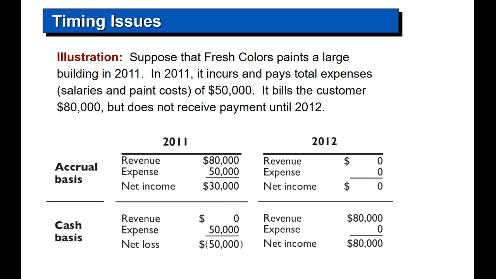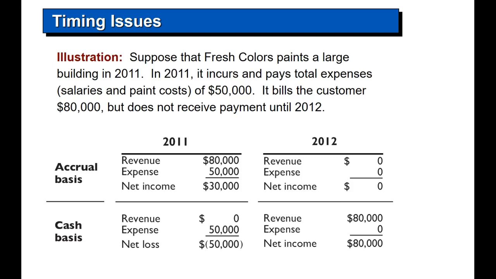The cash business: people think accounting, you just record cash when you receive the cash and expenses when you pay. That's not the case. Suppose that Fresh Color paints a large building in 2011. In 2011, it incurs and pays total expenses of $50,000. It bills the customer $80,000 but does not receive payment until 2012. Well, if he was on the cash basis, look what the financial statement would look like in 2011. Revenue? Nothing. Expenses? Yeah, I paid $50,000, so I have a net loss of $50,000.